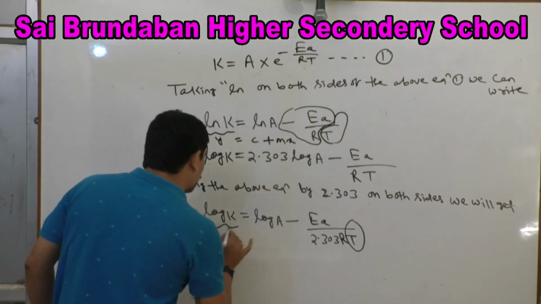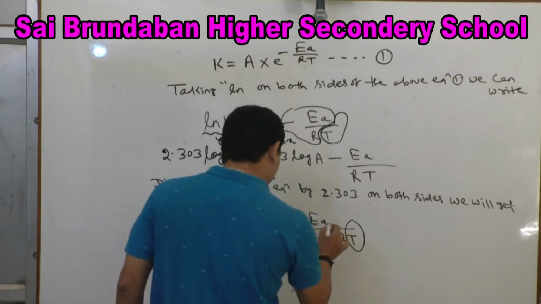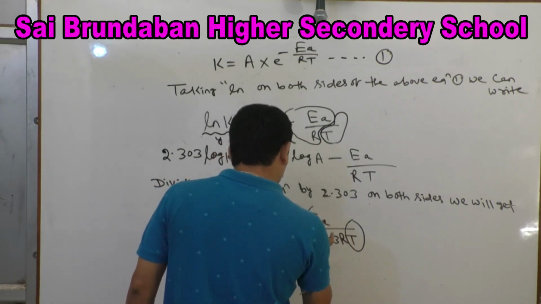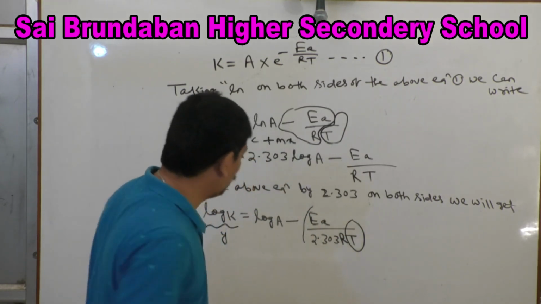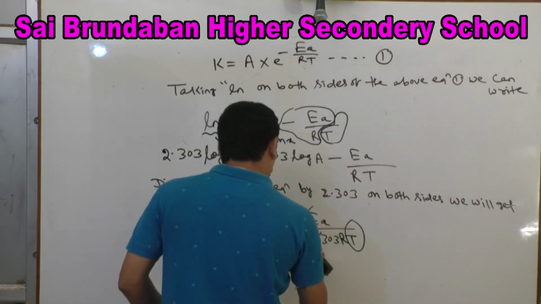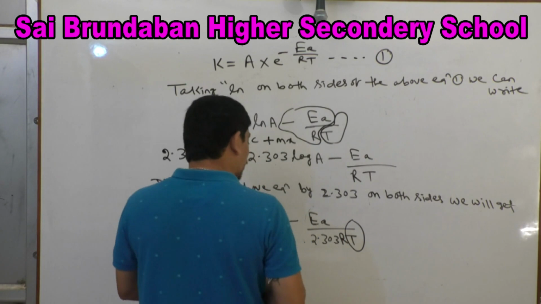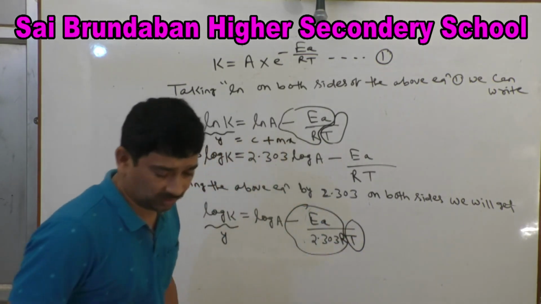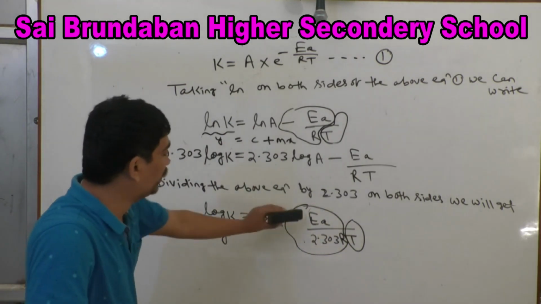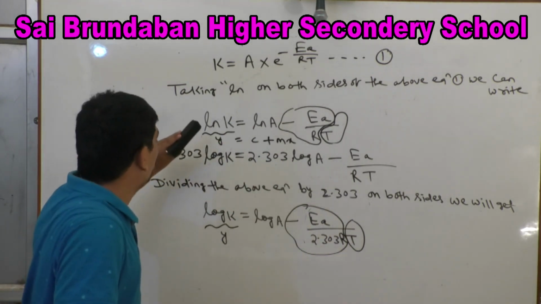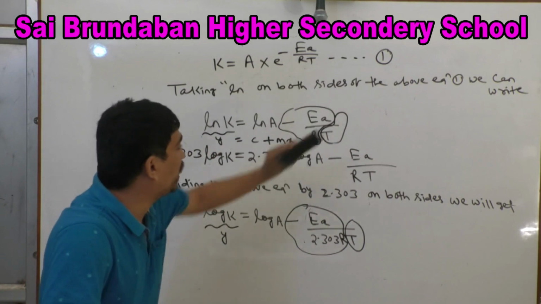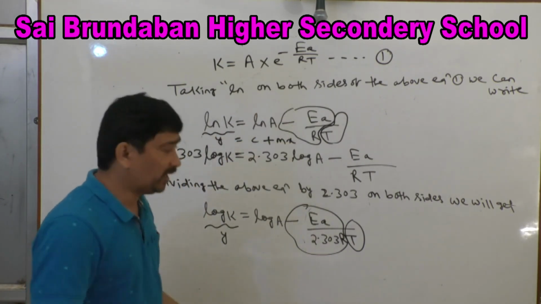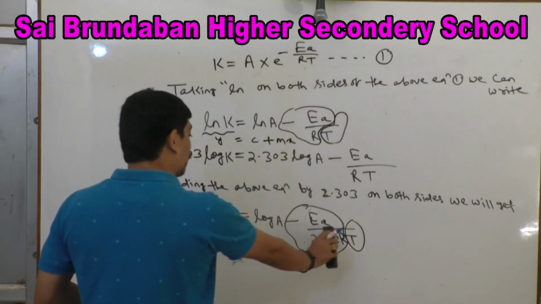So if we plot the graph of log k versus 1 by T, then the slope equals minus Ea by 2.303 R. But if you plot a graph of ln k versus 1 by T, then the slope value equals minus Ea by R. So I am writing this. So this is all about this.